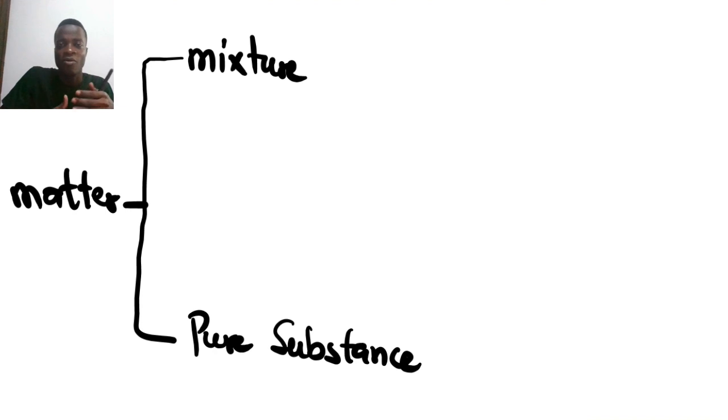The issue is by what way they are formed, and in what proportion. If they are combined in indefinite ratio or indefinite proportion, then it's actually a mixture. So a mixture contains different matter coming together to form that whole matter.